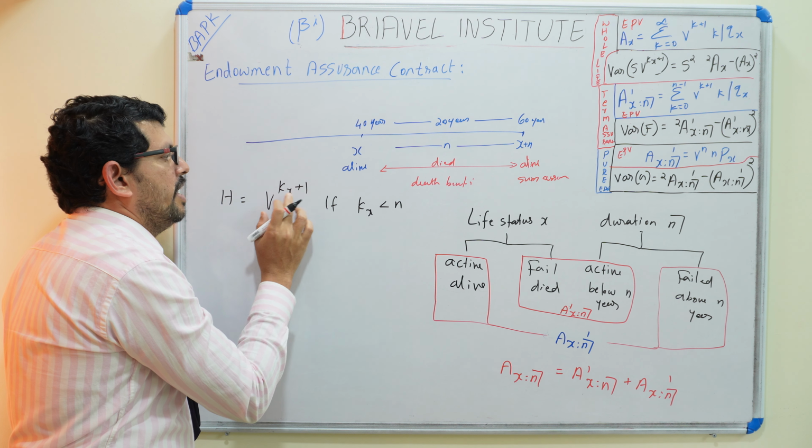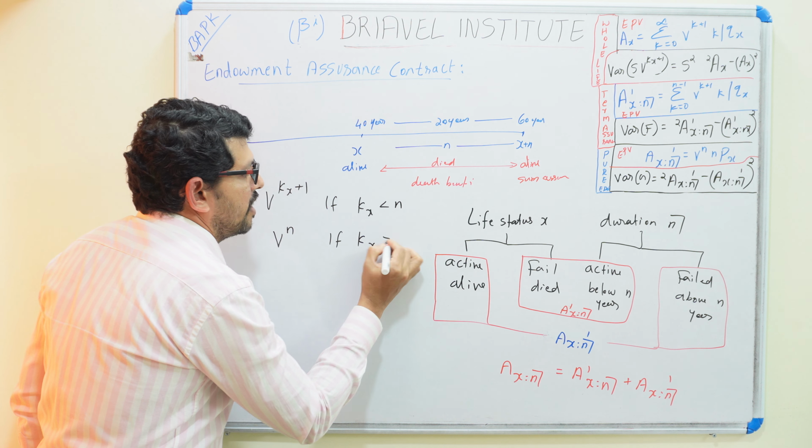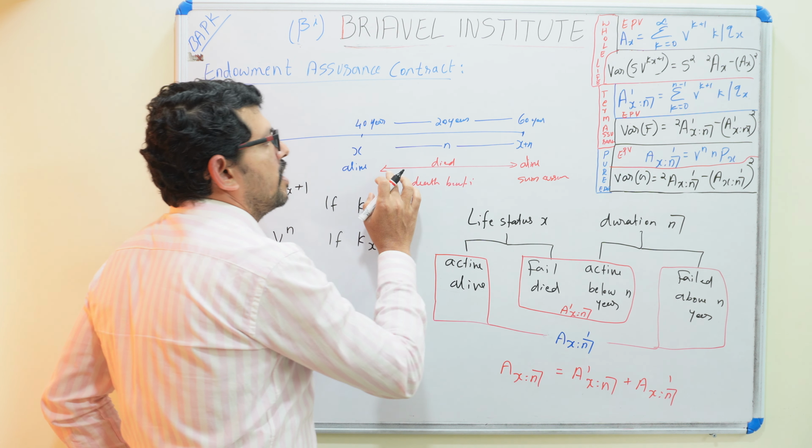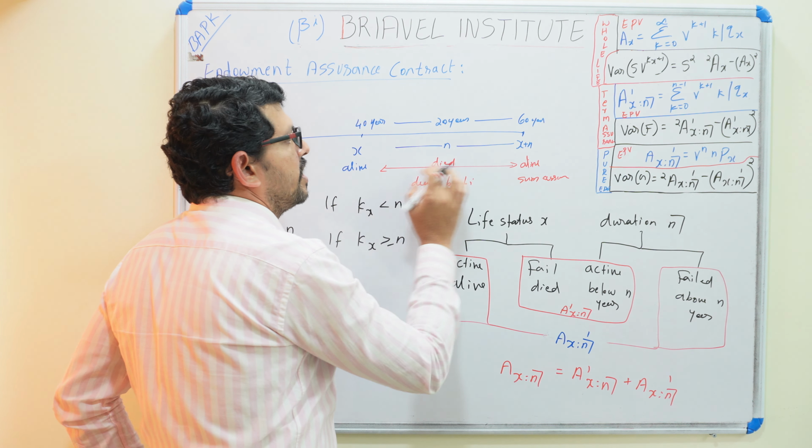And it is v raised to n if K_x is greater than or equal to n. If K_x is greater than or equal to n, it means at the end of the term, if he is alive, he will get the benefit. So both cases are true for the endowment assurance.